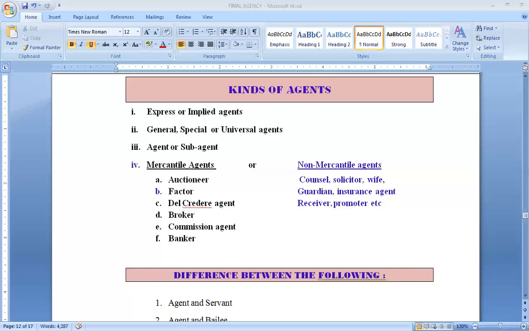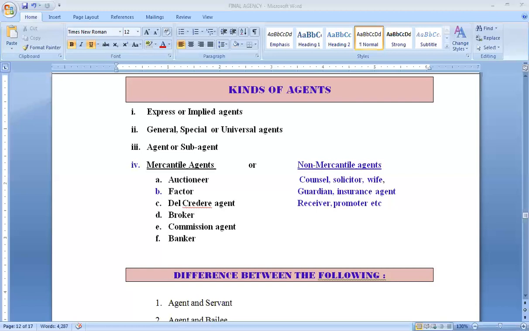So various types of mercantile agents can be, first of all, an auctioneer. An auctioneer is a person who has been appointed by the principal to conduct an auction sale, a public auction, and to sell the goods belonging to the principal for some remuneration.